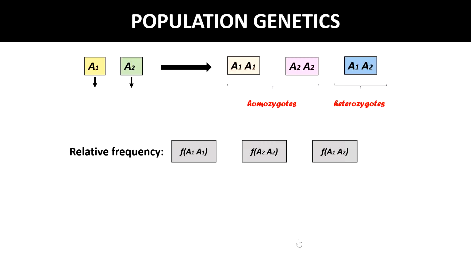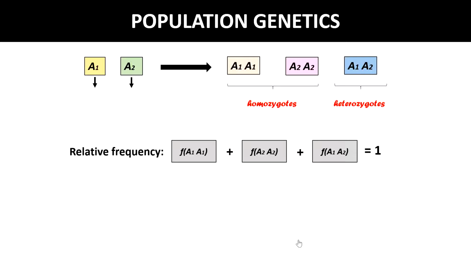This is the relative frequency of the particular genotype in the overall population. Obviously, if you add these three relative frequencies, they give 1. It is assumed that these genotypic frequencies are the same for both males and females.